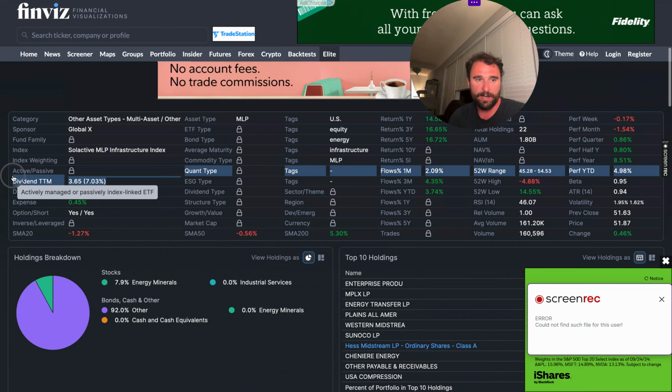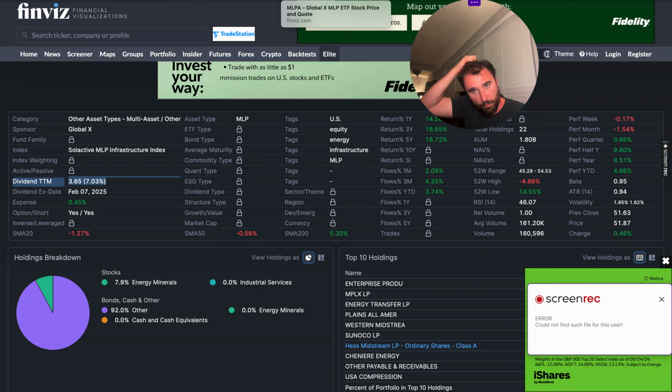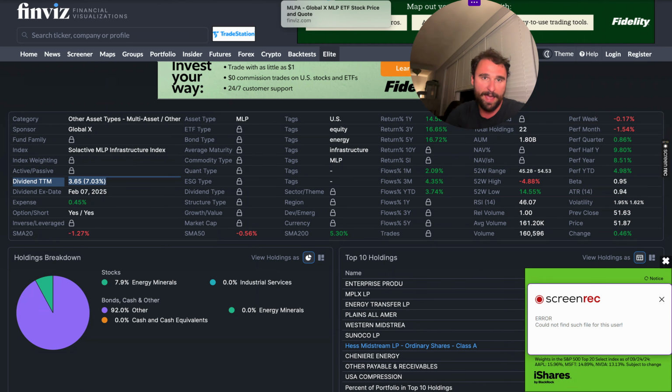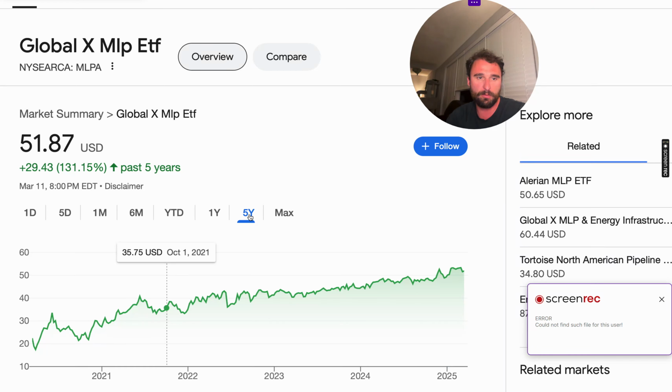As you can see, once again, according to FinViz, the trailing 12-month dividend is 7.03%. Looking at roughly a 7% yield, so not bad at all on that. And if we're looking at just the performance over the last 5 years, I did want to point this out, 131% on top of the dividends you're receiving. So on top of the 7% yield that you're getting from an ETF like this.